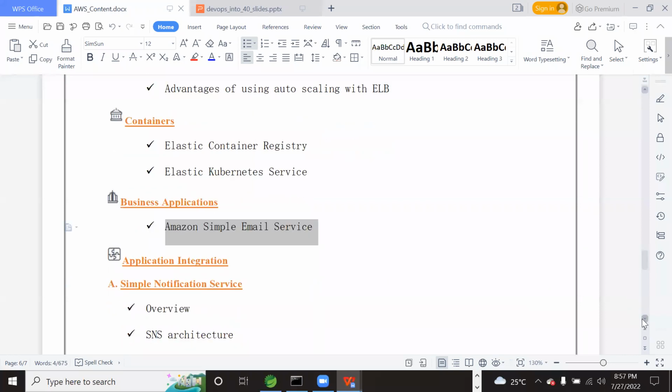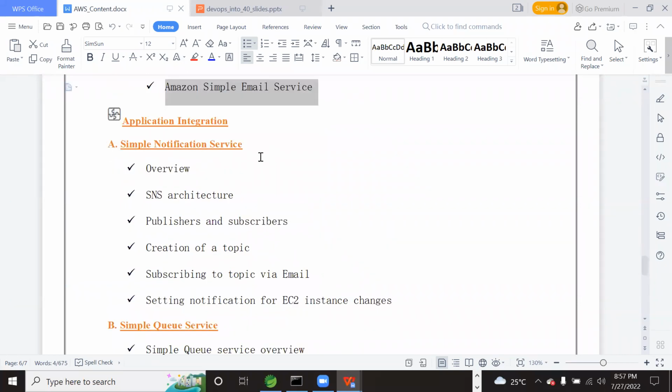And finally, if you can see the notification service, email is different, the notification is different. Of course, a notification can be an email, it can be an OTP, an SMS. So for that, let us also configure the Simple Notification Service.